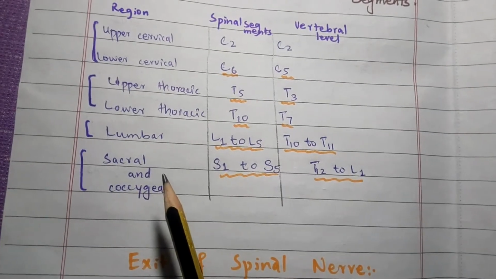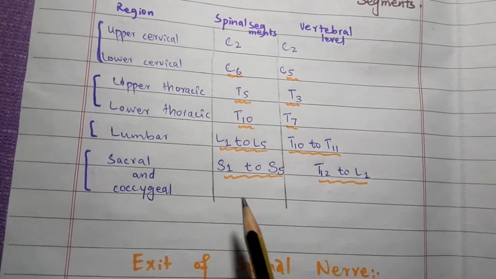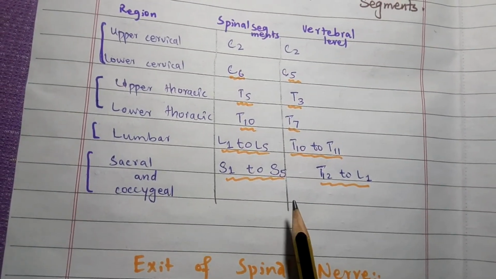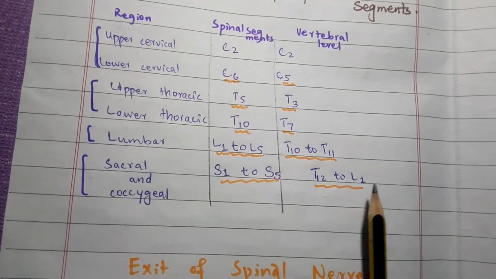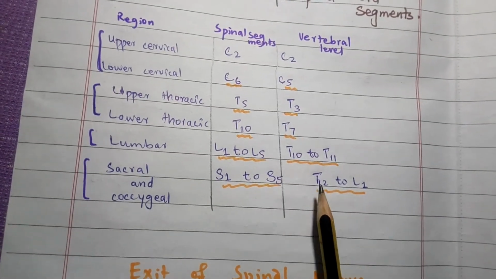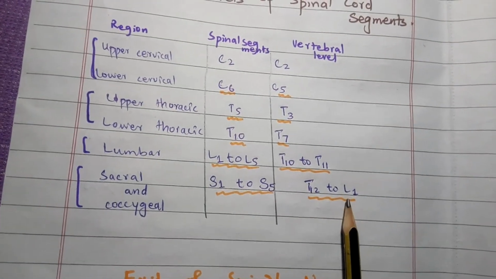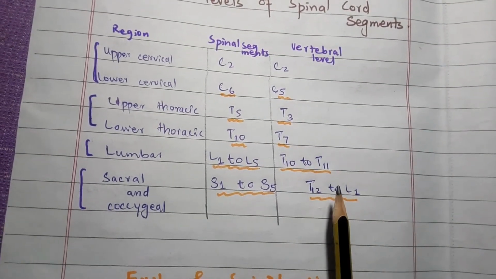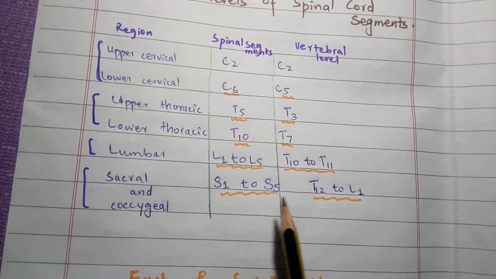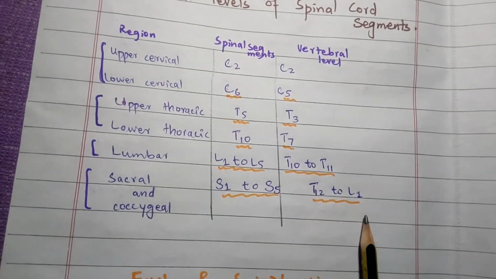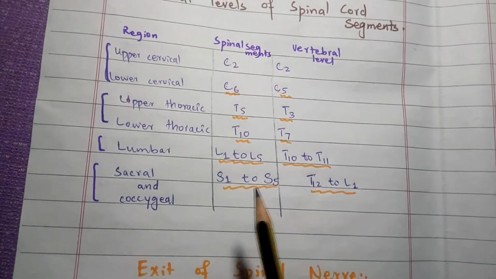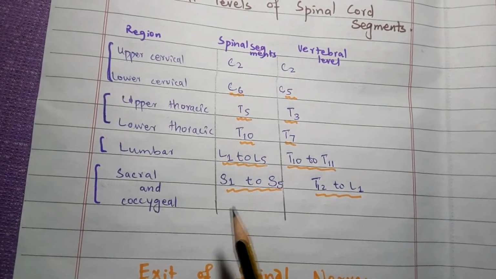Then the spinal segments of the sacral and coccygeal region lie at the level of T12 to L1, the 12th thoracic vertebra to the first lumbar vertebra. That is 6 to 10 vertebrae above, and finally lying at the level of the first lumbar vertebra.